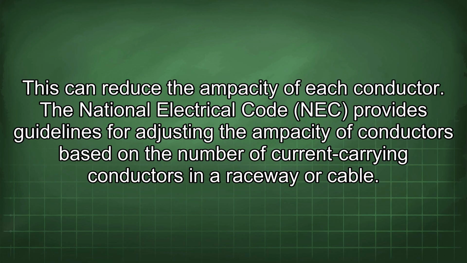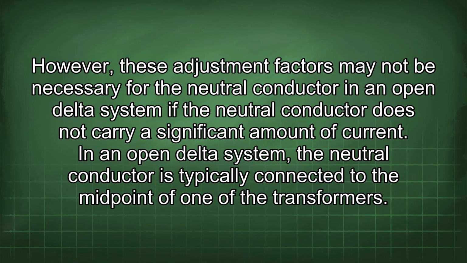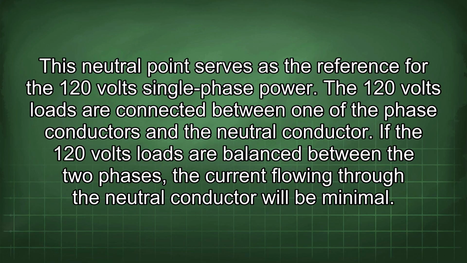The National Electrical Code (NEC) provides guidelines for adjusting the ampacity of conductors based on the number of current-carrying conductors in a raceway or cable. However, these adjustment factors may not be necessary for the neutral conductor in an open delta system if the neutral conductor does not carry a significant amount of current. In an open delta system, the neutral conductor is typically connected to the midpoint of one of the transformers. This neutral point serves as the reference for the 120 volts single-phase power.